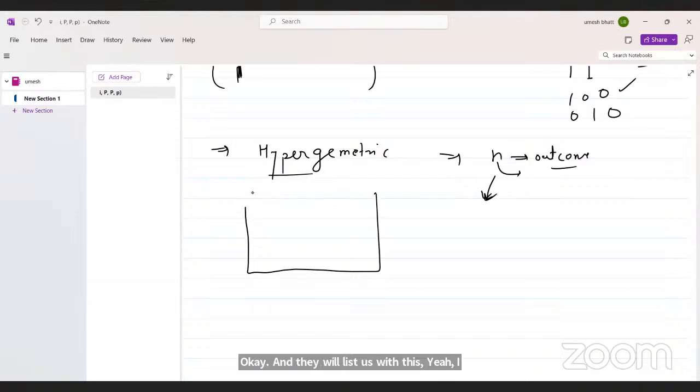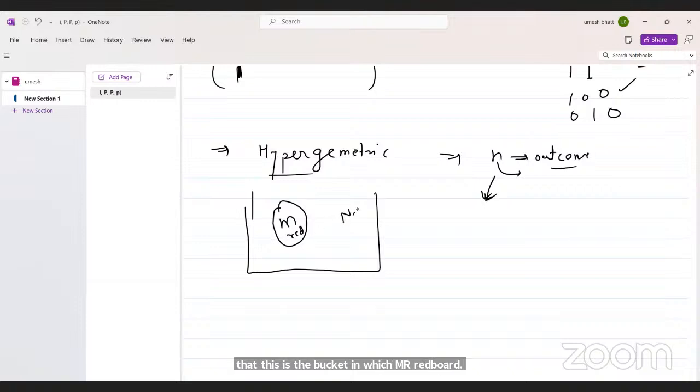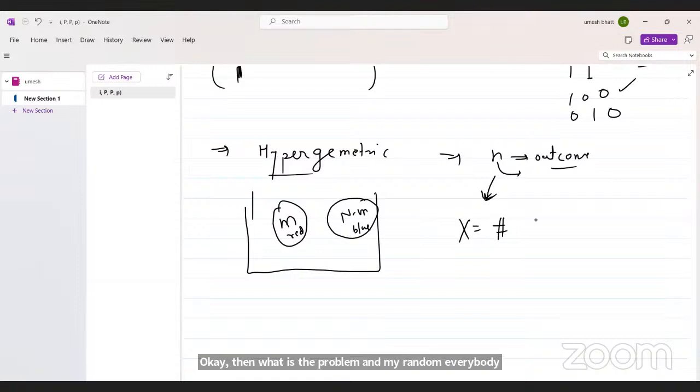Assume that this is a bucket in which M are red balls and N minus M are blue balls, N balls in total. Then what is the problem? My random variable is the number of red balls.